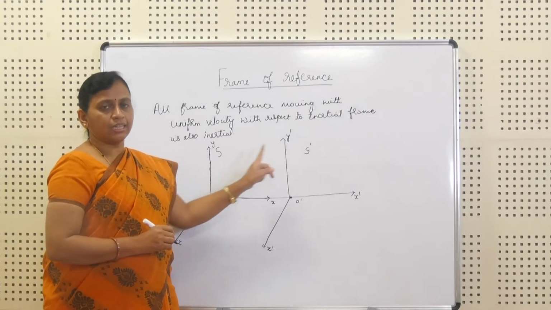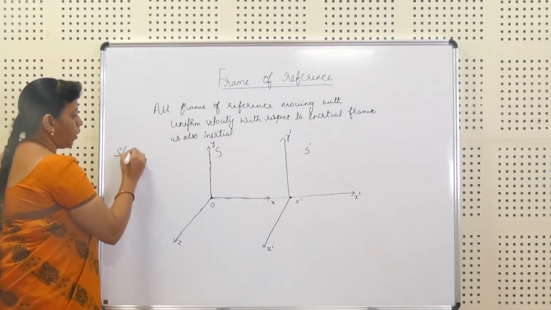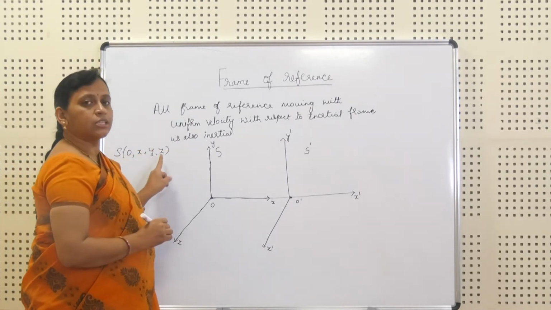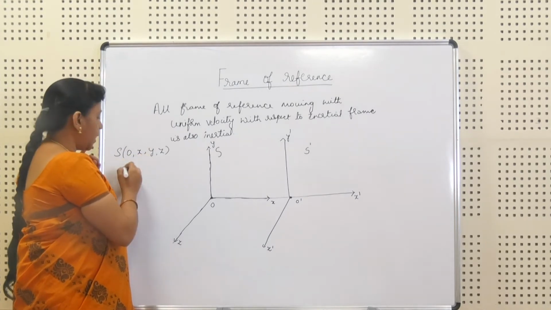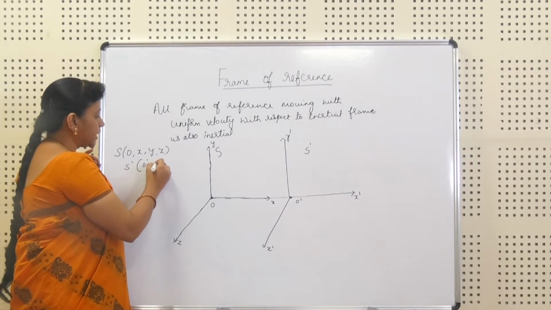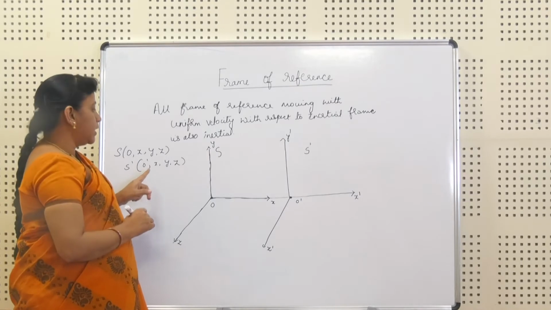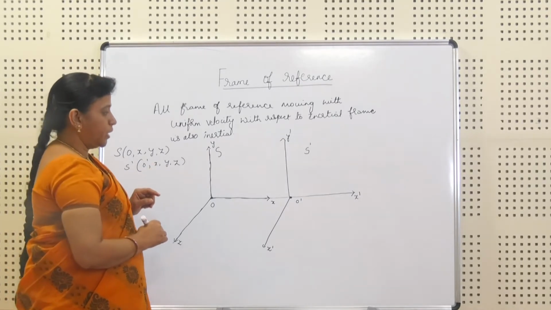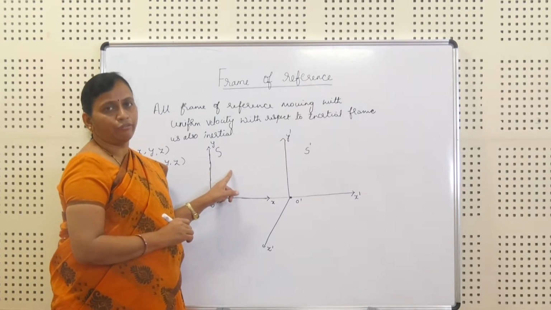Now I have got two frames of reference: one is S, another one is S dash. S has the coordinates O, X, Y, Z, where O is the origin and X, Y, Z are the coordinates. S dash has O dash, X, Y, Z, where O dash is the origin. Now, let S be an inertial frame.